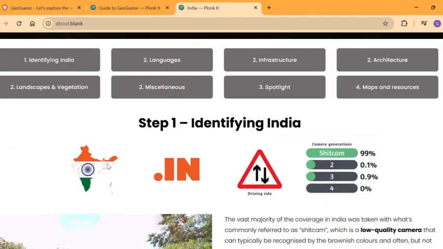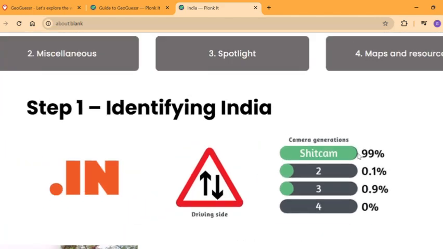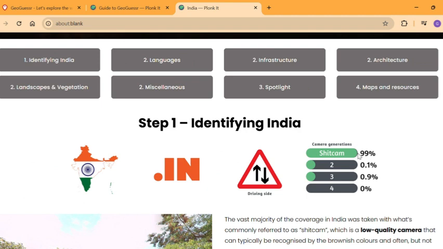So firstly, India is this country. I think we have already shown you that. The domain name is .in. It's mostly used in addresses. As well as that, it drives on the left-hand side of the road, and 99% of India coverage is crap cam, otherwise known as shit cam. Apparently, it's called that here. But I like to call it crap cam because I don't have any disrespect for my own country.